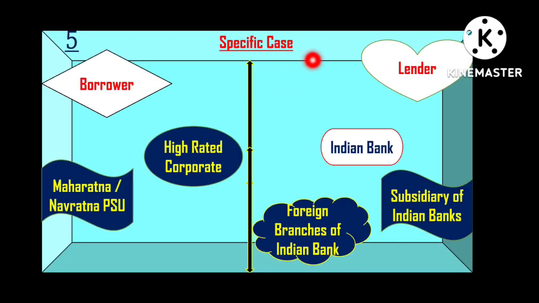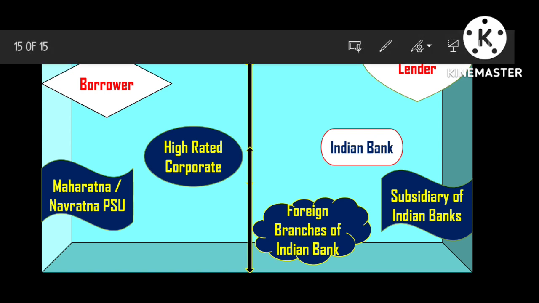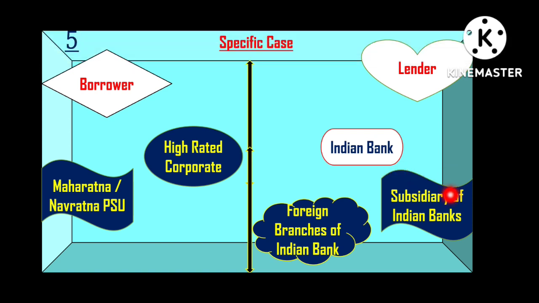Now this is a specific case, right? If the borrower is a big renowned company of India, meaning a Maharatna public sector undertaking, a Navratna public sector undertaking or a Miniratna public sector undertaking, or if it is a highly rated corporate, meaning AAA corporates, then these borrowers can avail ECB from any foreign branches of Indian banks or from subsidiaries of Indian banks.